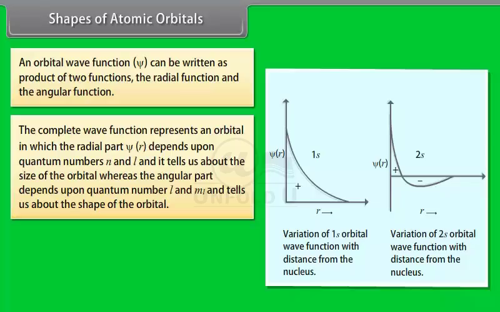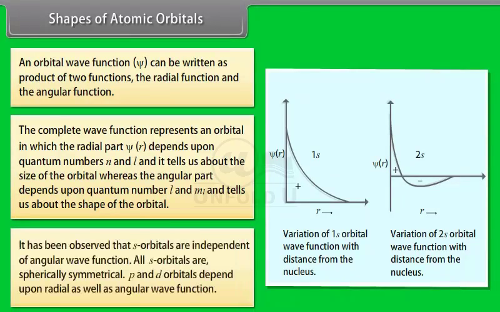The positive and negative signs indicate that the orbital wave function is positive or negative in a particular region. It has been observed that s orbitals are independent of the angular wave function. All s orbitals are spherically symmetrical. p and d orbitals depend upon radial as well as angular wave function.